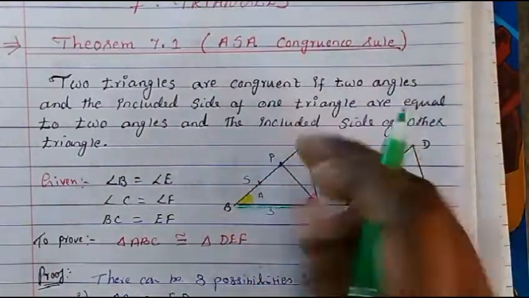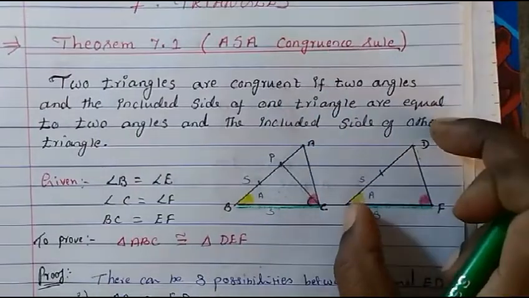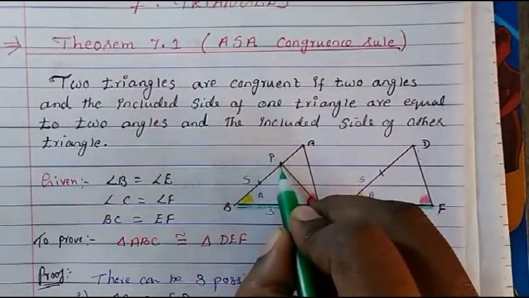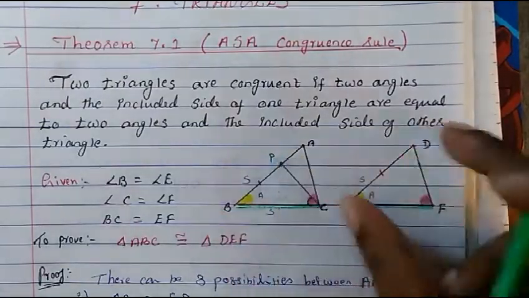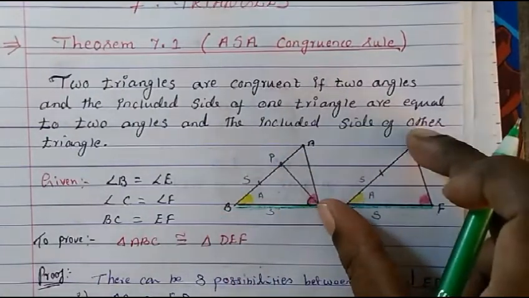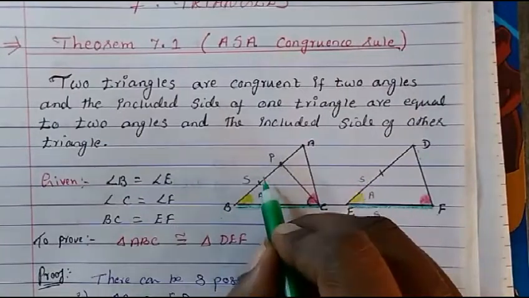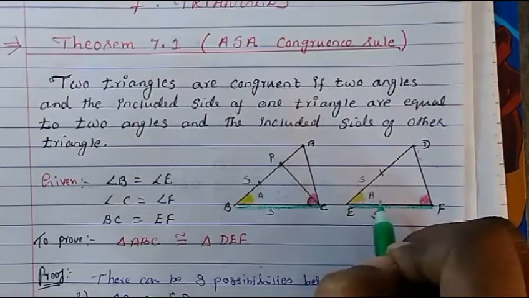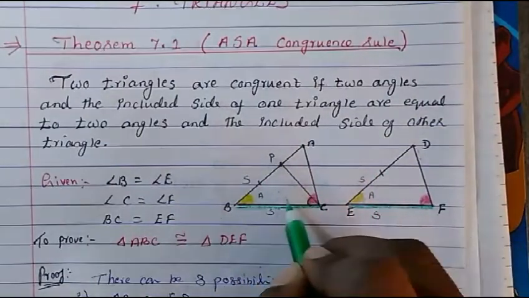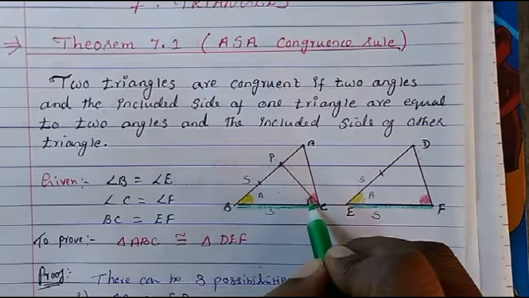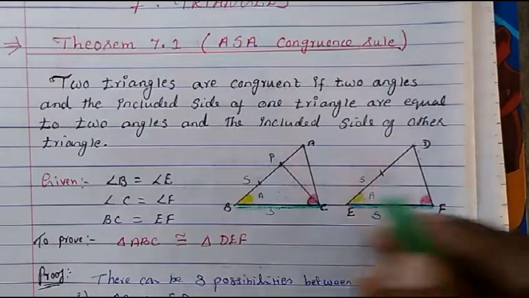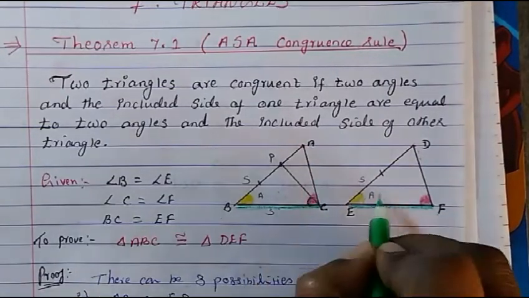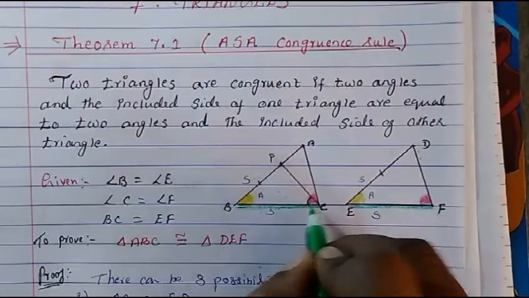In case AB is bigger than ED, we constructed a point there in such a way that that line becomes equal to this side. Then again we proved by side angle side that these two triangles are congruent. Now if these two triangles are congruent, the angles also become equal, because corresponding parts of congruent triangles are equal. So this angle will be equal to this angle.